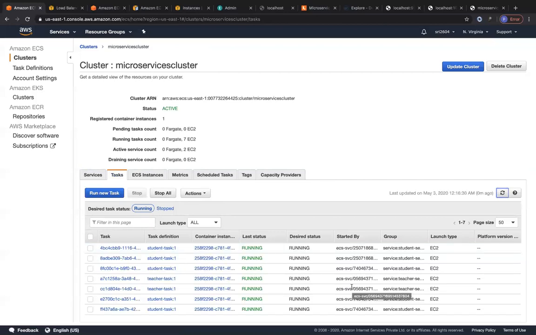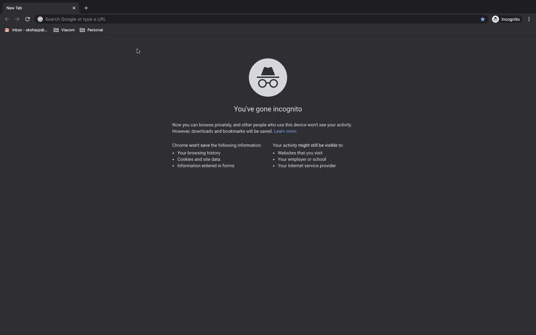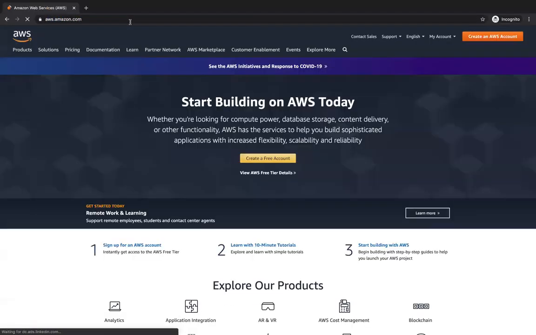What I'm also going to show you right now is how to create your own domain name and register this load balancer's domain name to a user-friendly domain name like api.myapplication.com, right? So let me go ahead and log into another AWS account that I have, in an incognito window. Let me log into another account where I have my domain name registered.